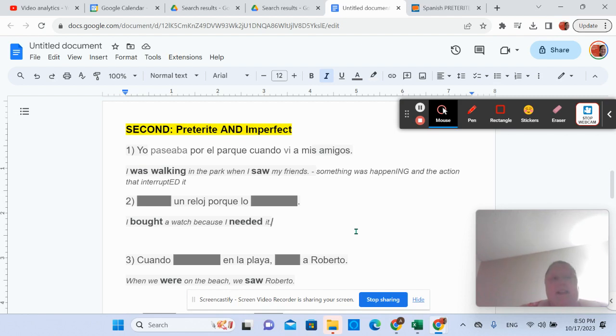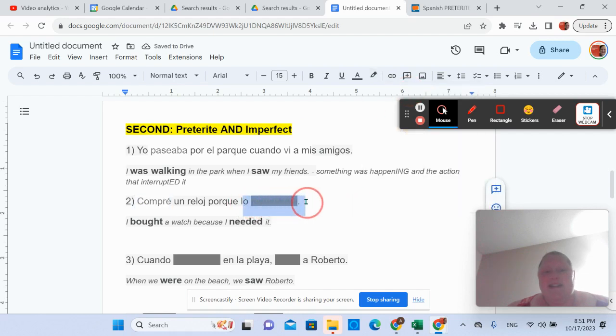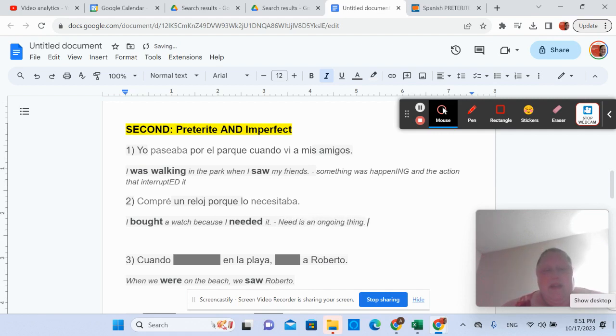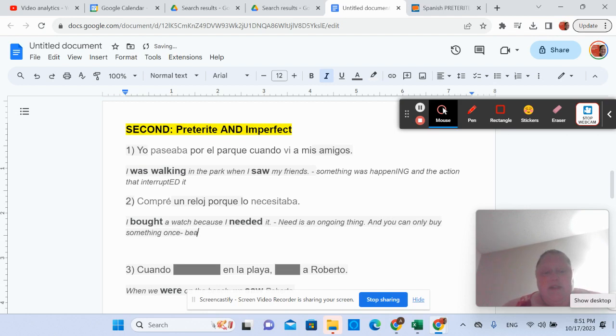So you're going to need that phone till you get that phone, right? So you bought it. You can only buy something once. Once you buy it, it's yours. I bought that phone because I needed it. So need is an ongoing thing, and you can only buy something once because then it's yours.